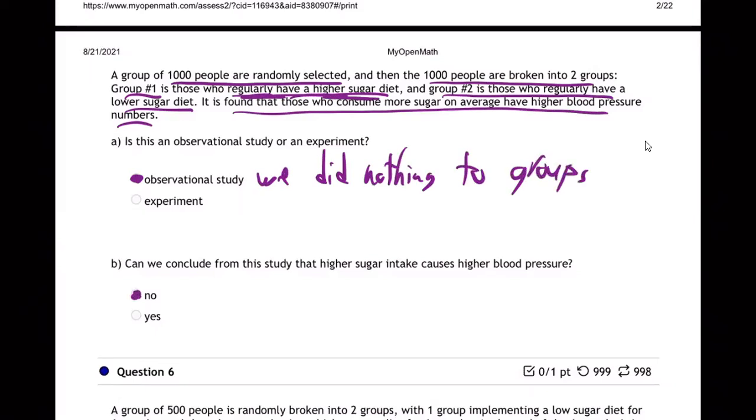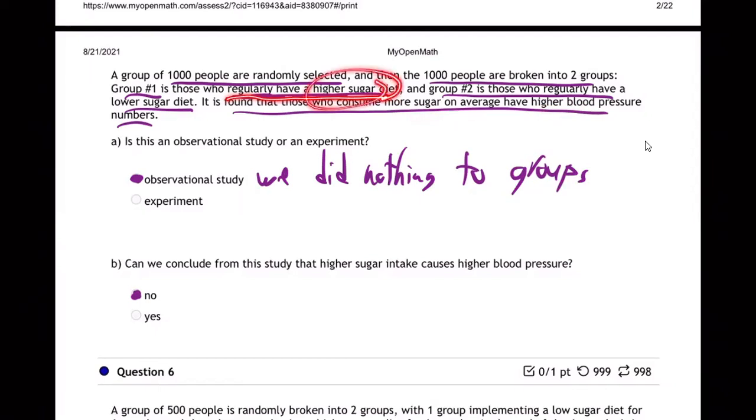Those who have more sugar have higher blood pressure. That proves it? No, it does not. Because the problem with that is these are people who on their own have a higher sugar diet. So there can be a lot of things different about them. That's just a different kind of person who on their own chooses to have a higher sugar diet. They might also just be a person who doesn't exercise, just doesn't care about their health in lots of different ways.